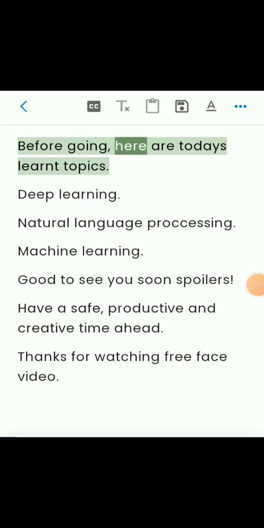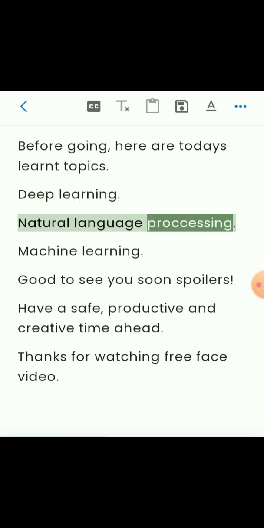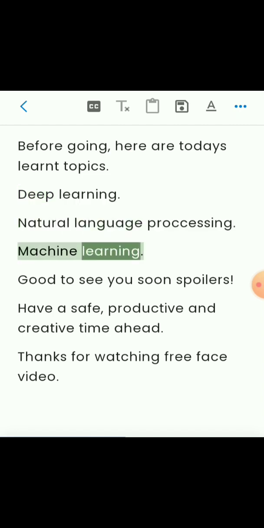Before going, here are today's learned topics. Deep learning, natural language processing, machine learning.